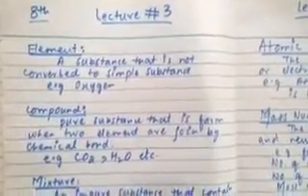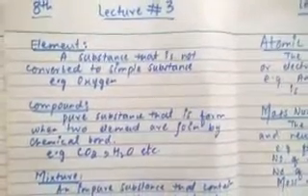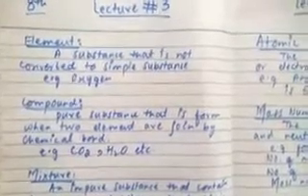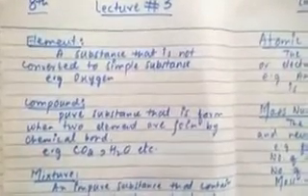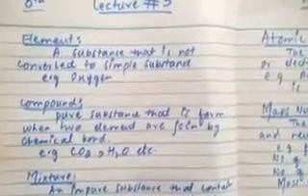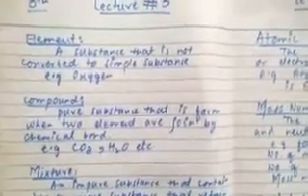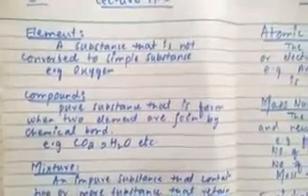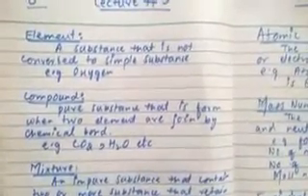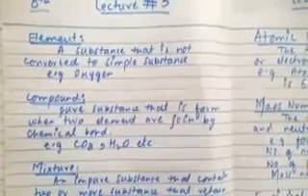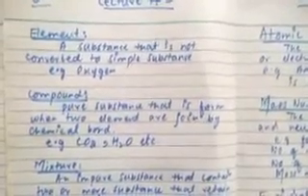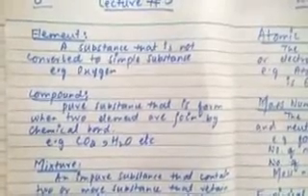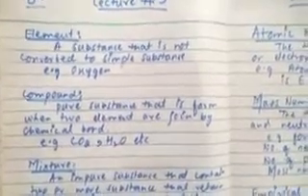Next one is compound. As you already know, an element is composed of atoms combined with each other. Similarly, a compound is formed when different elements are combined by chemical bonds. So a compound is a pure substance that is formed when two different elements are joined together by a chemical bond. This bond may be ionic, covalent, or coordinate covalent. We will discuss the types of bond in upcoming lectures.